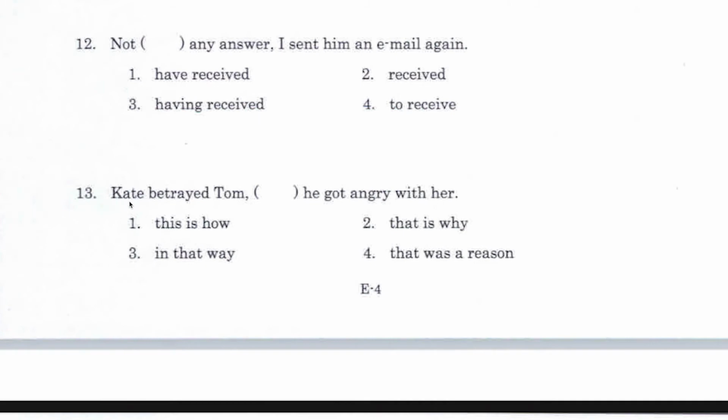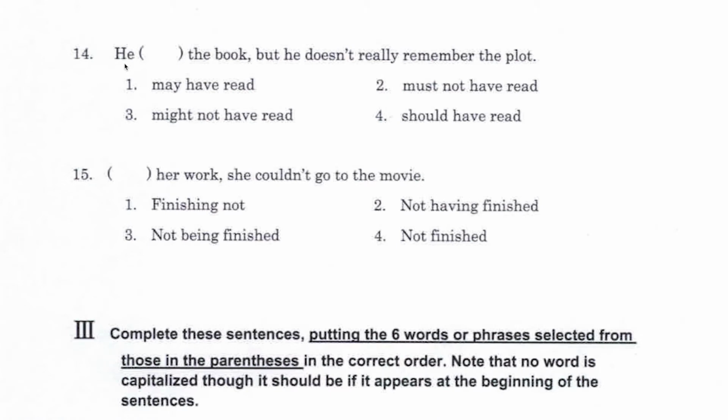Number 13: Kate betrayed Tom. This is how, that is why, in that way, that was a reason. The fact that Kate betrayed Tom is the reason Tom got angry with her. So number 2, that is why. Number 14: he may have read, must not have read, might not have read, should have read the book, but he doesn't really remember the plot. The second clause indicates that he did read the book, so only number 1 makes sense, may have read.